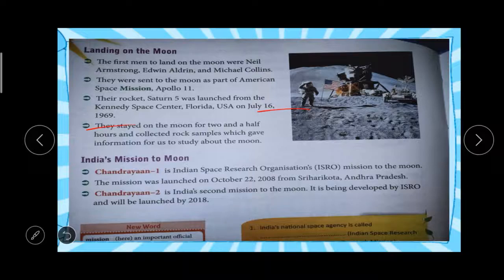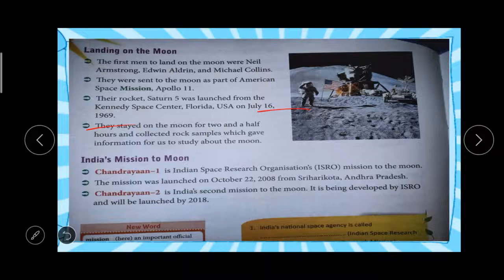Then the Indian missions to the moon are Chandrayaan 1 and Chandrayaan 2. Chandrayaan 1 is a mission of ISRO to the moon. It was launched on October 22, 2008 from Sriharikota. Our Indian space missions always launch rockets from Sriharikota, Andhra Pradesh. Then Chandrayaan 2 is the second mission, launched in 2018. Do you understand up to this much?